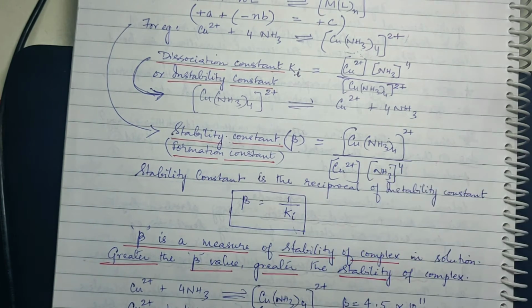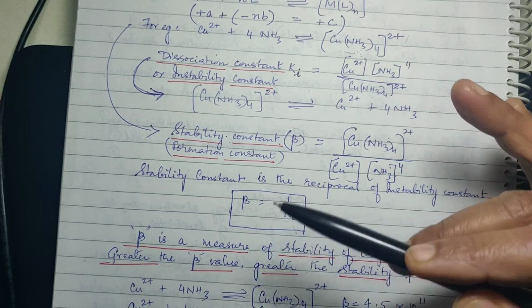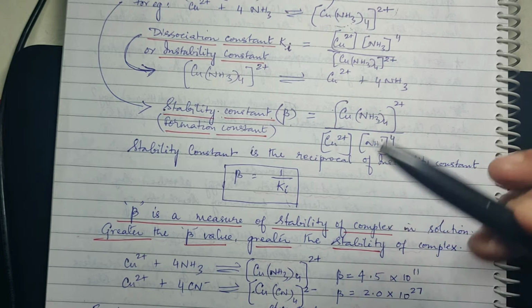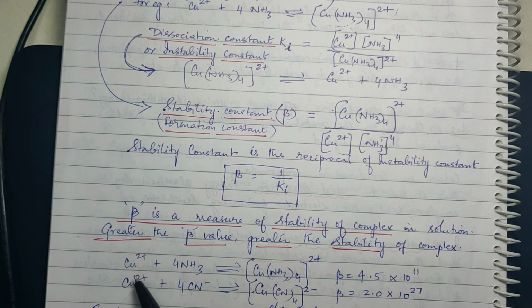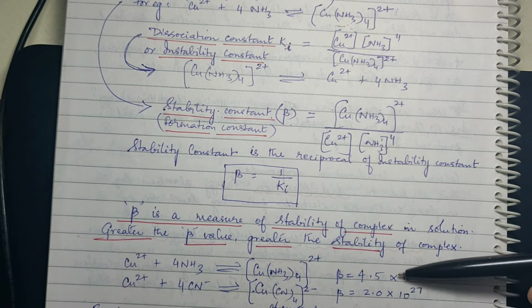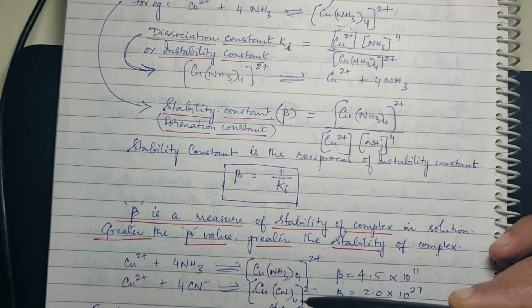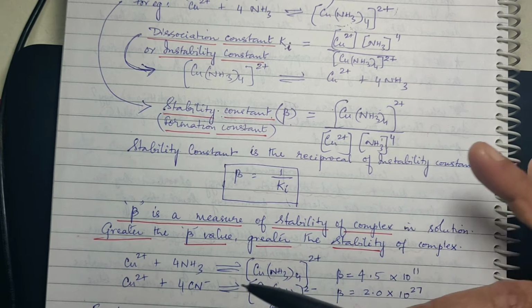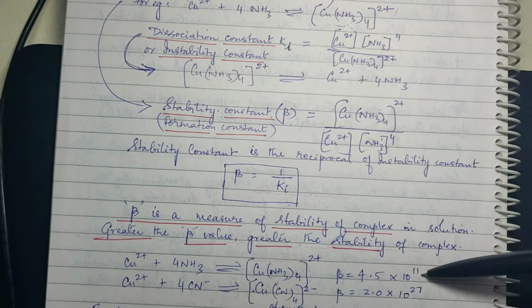If the beta value is greater, then the stability of the complex is also greater. Not only that, it depends even on the strength of the ligand. Now Cu2+, when it is associated with ammonia molecules, gives an ammoniated complex, and when it is associated with CN minus as ligand, then you have [Cu(CN)4]2-. Now look at the beta value in both cases. With CN minus as ligand, the beta value is of the order of 10 to the power 27, whereas with ammonia as ligand, it is only 10 to the power 11.